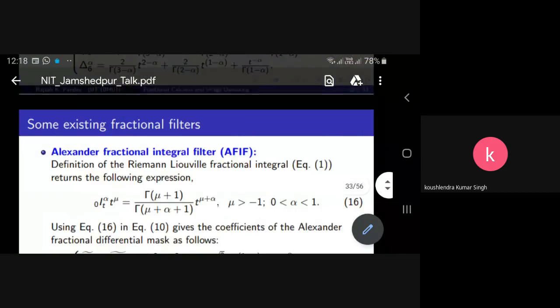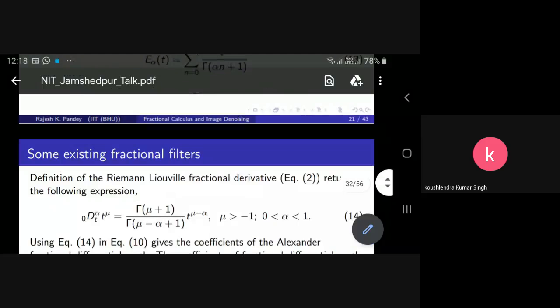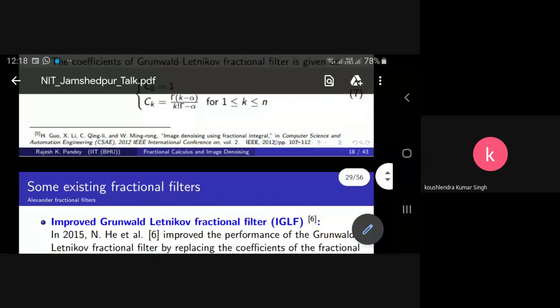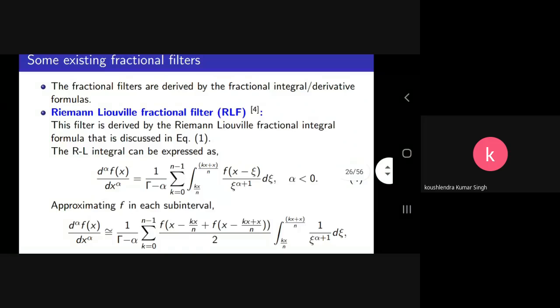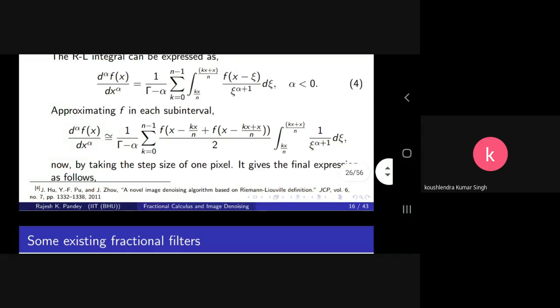This work is defined by Fu et al., the authors of this paper, which you can find below: A novel image denoising algorithm based on Riemann-Liouville definition. It is published in this journal, and for more details you can find it over here. And how does this filter look?